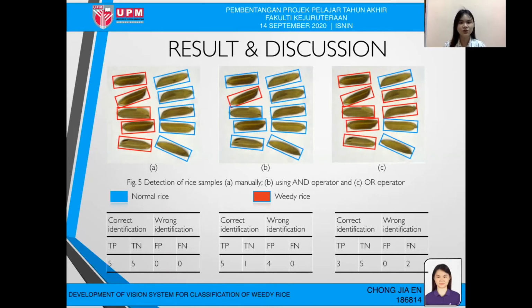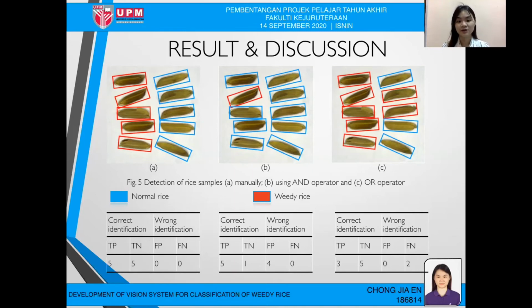As shown in the figure, when the AND operator is used, four kernels are misclassified as normal rice. When OR is used, we can see that more weedy rice, in fact all the weedy rice, is correctly identified.